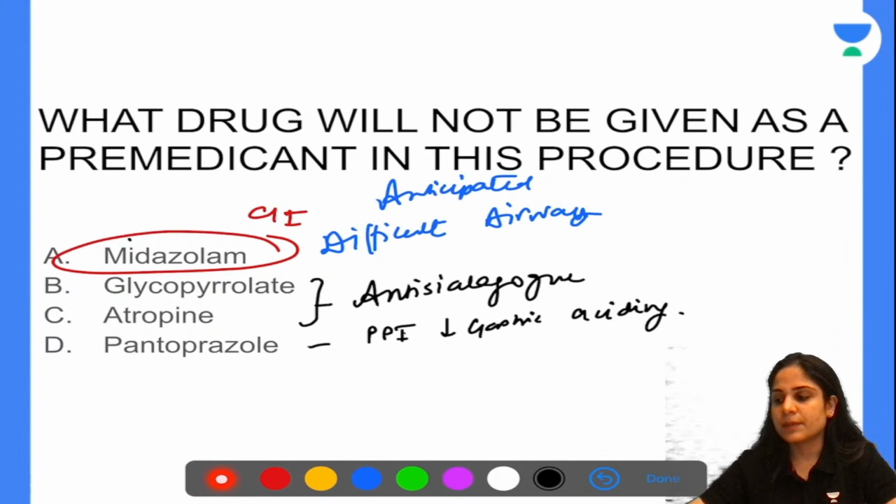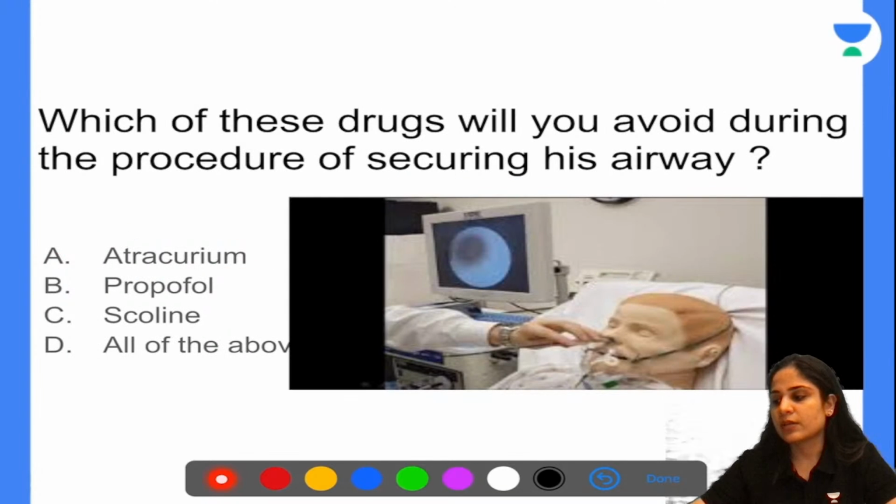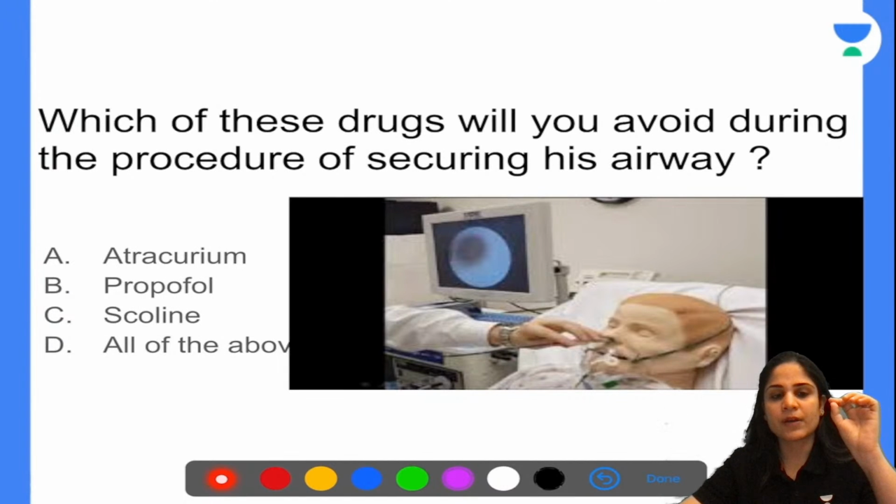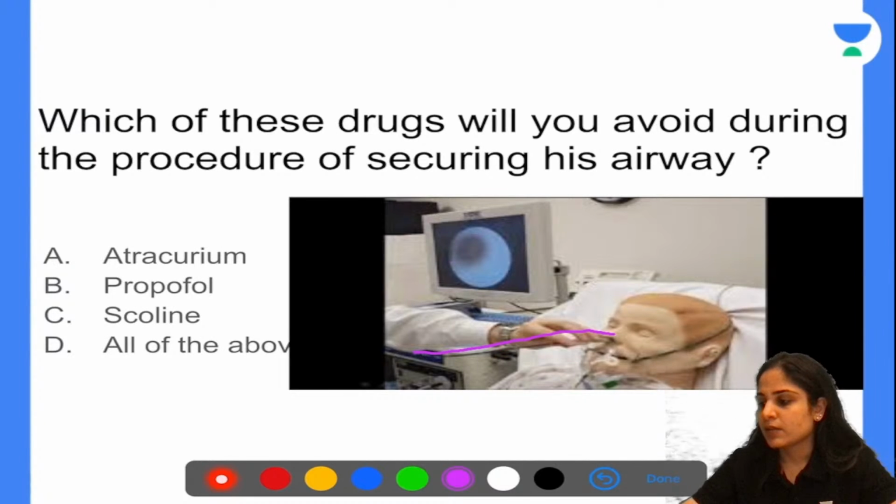So the picture that you see over here is of a fiber optic intubation being carried out in a mannequin. Can you see over here? I'll just trace it. You can see the fiber optic scope, the black one, which they are putting through the nose of the patient, and at the tip of the fiber optic scope there is a camera, so you can see all the structures of the airway on this monitor. You'll be able to see the trachea, you'll be able to see the cords, everything. So this is a procedure of fiber optic intubation.